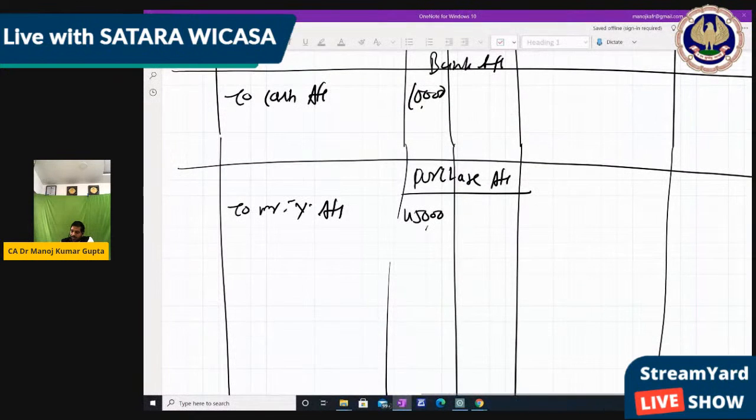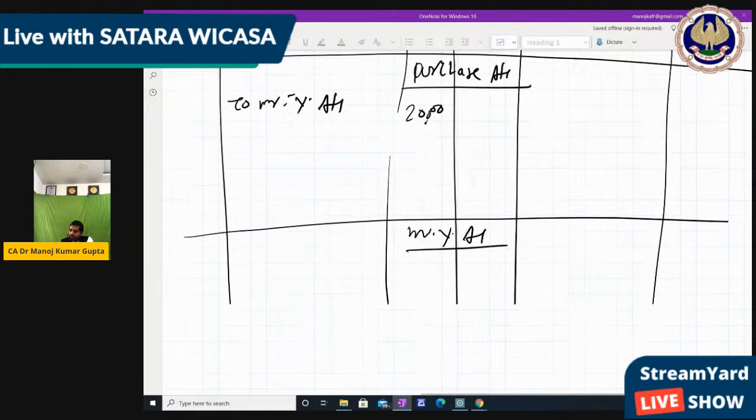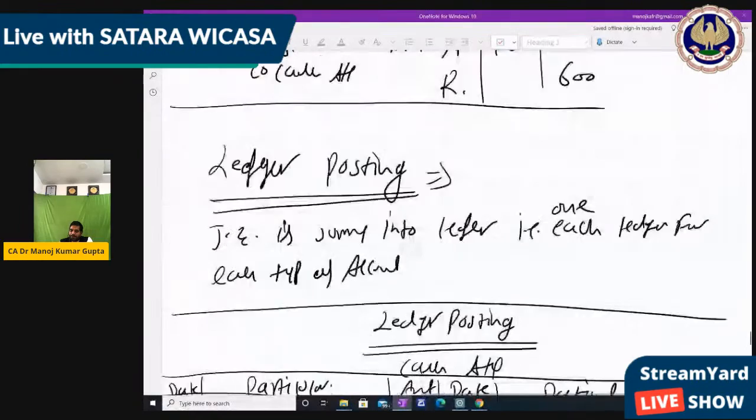This is 20,000, right? Now prepare Mr. Buy account. Write in the credit side by purchase account 20,000, right? So the next transaction also gets over.